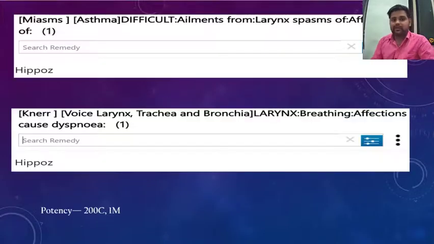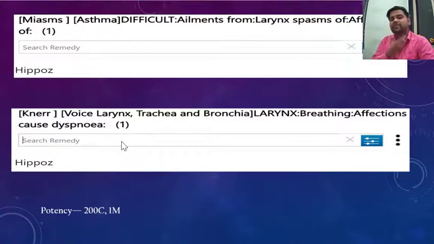Whenever there is a laryngeal spasm and you have tried remedies like Argentum metallicum, Argentum nitricum or Guaiacum and they are not working, think of Hippozaeninum. Go for a higher potency, 200C or 1M. Laryngeal affection causes dyspnea.